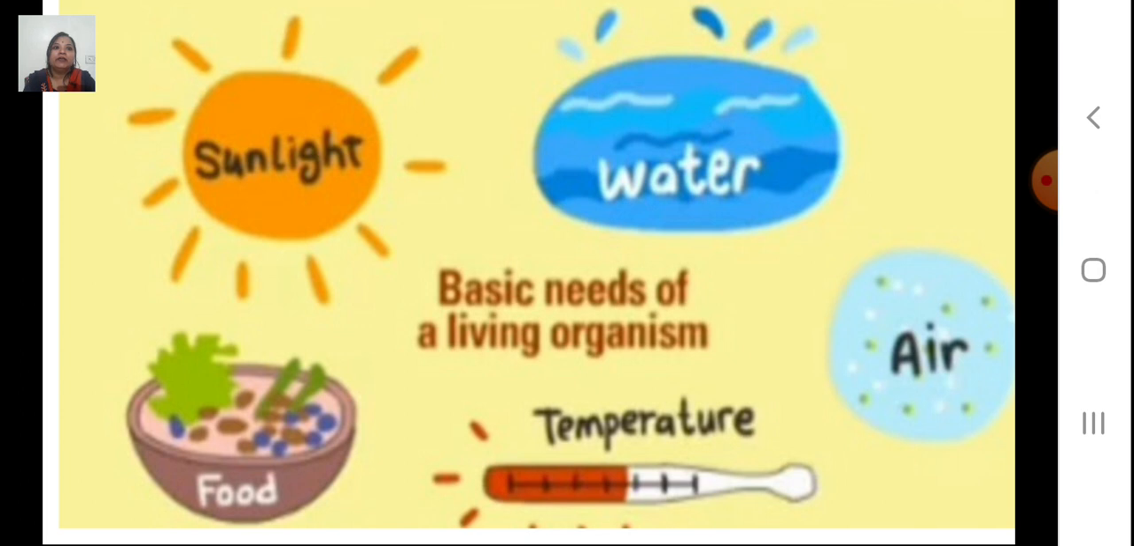Now you are quite aware about food, water, sunlight and air. Right now we are going to discuss about temperature. Yes, we require a moderate temperature to survive. Not only human beings but also animals, plants, microorganisms all survive properly on a moderate temperature, that is not too high nor too low. Okay, the other topics we are going to discuss in detail.